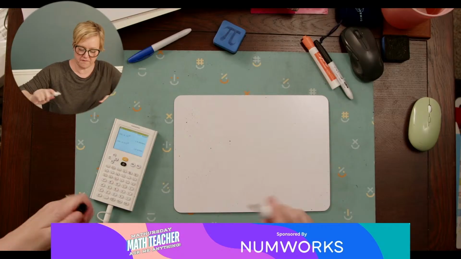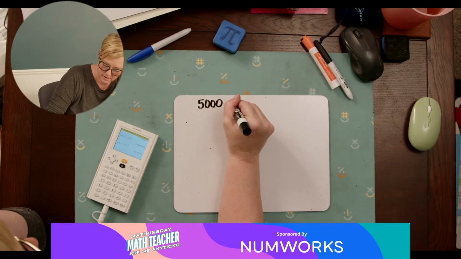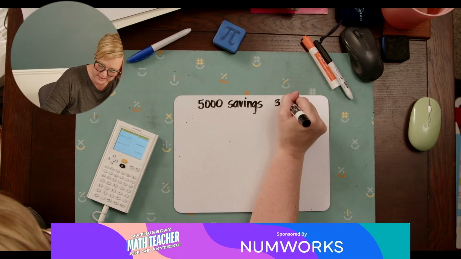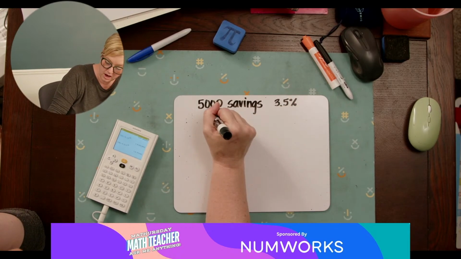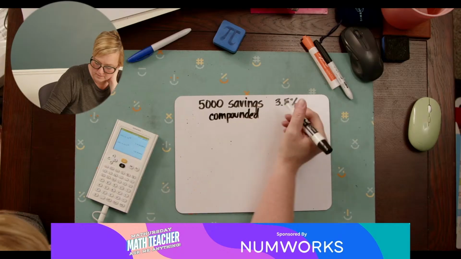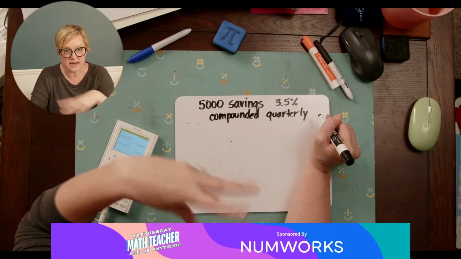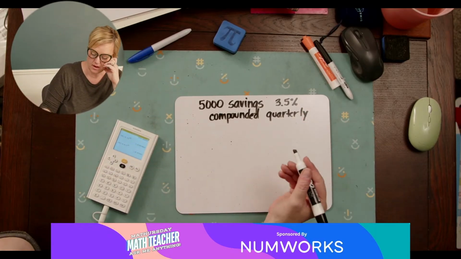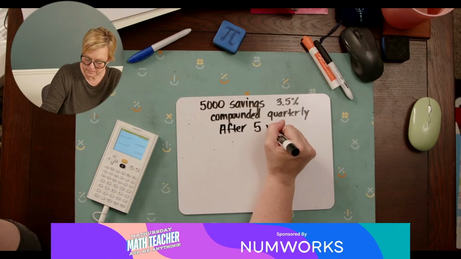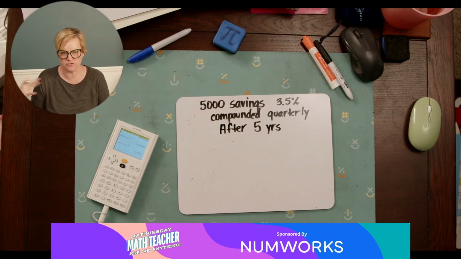So if we do, let's say we put $5,000 into a savings account, and it's going to get 3.5% interest, compounded quarterly, which means 4 times a year, they're going to do the percentage. So after, let's say, 5 years, how much money will be in the savings account if you don't touch it? Obviously, if you make withdrawals and stuff, it's going to change.